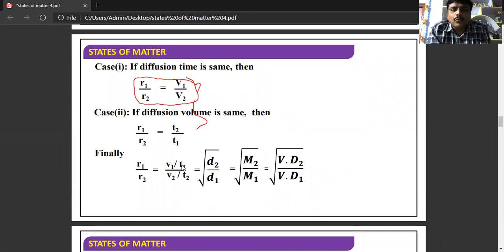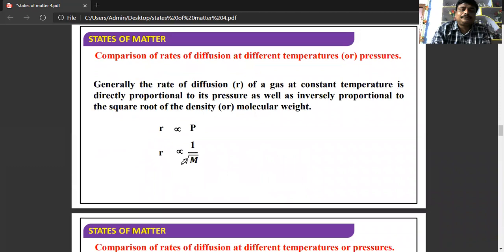If the diffusion volume is the same, R1 by R2 is equal to T2 by T1. So R1 by R2 is equal to V1 by T1 by V2 by T2, which is equal to root D2 by D1, root M2 by M1, and root VD2 by VD1.